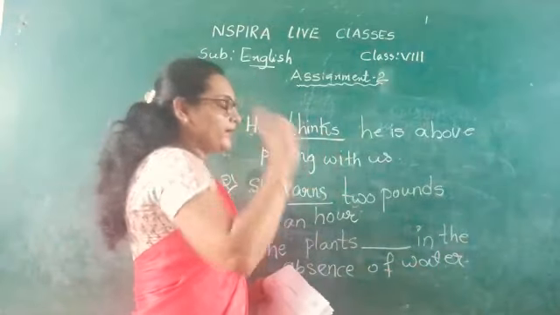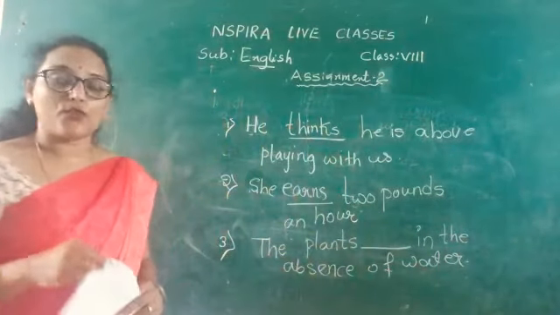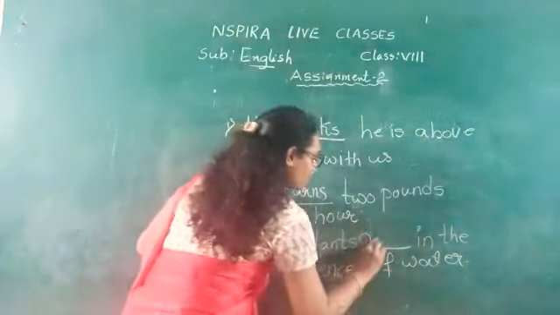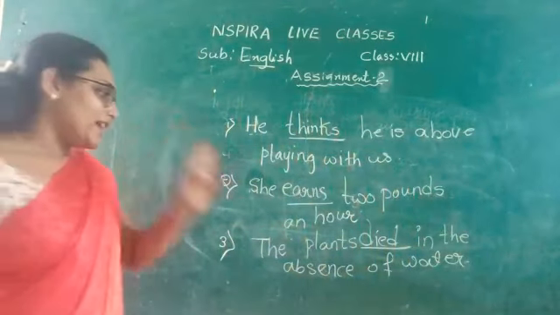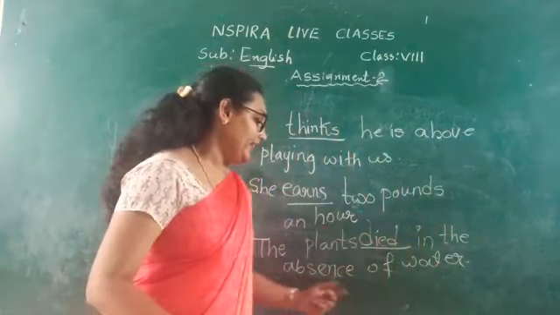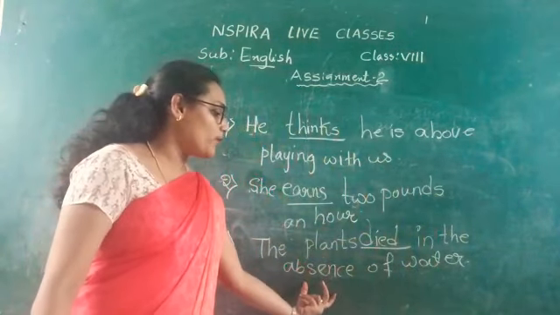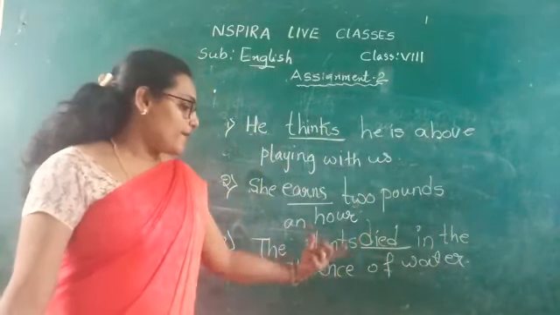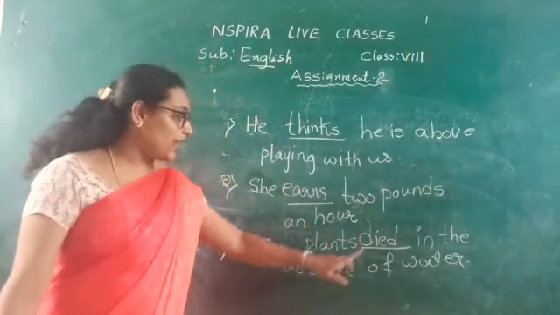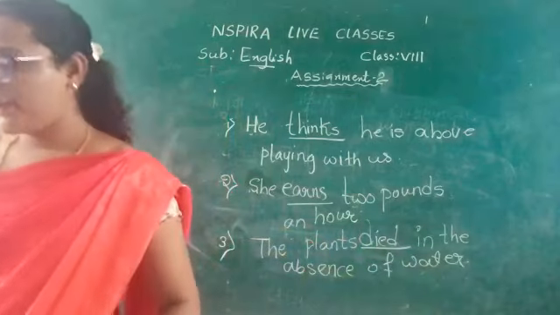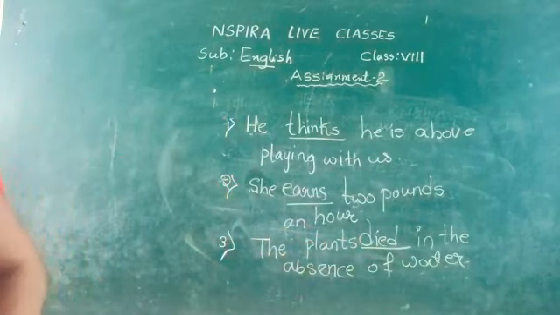You can take it as the past form, the V2 form. What is the reason I am taking the past form? The plants died in the absence of water. The action has already completed. The sentence is in the simple past form, so here I took the V2 form, died.